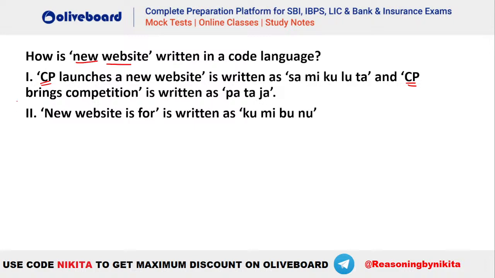So if you compare these two, what is common here? You can see we have new website here and new website here. Is and for is not there in this one. So that means again the answer should be both required. Isn't it a very easy question? So both the data will be required to answer the question.